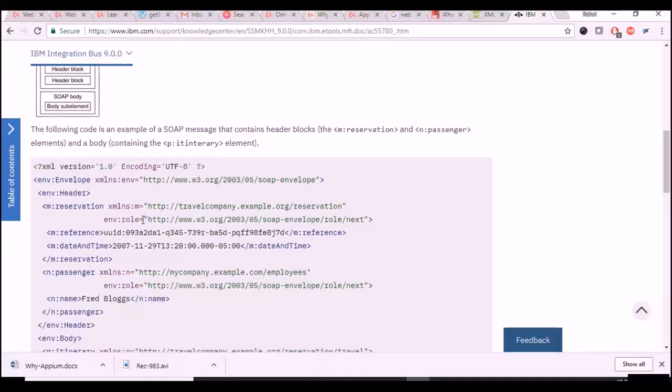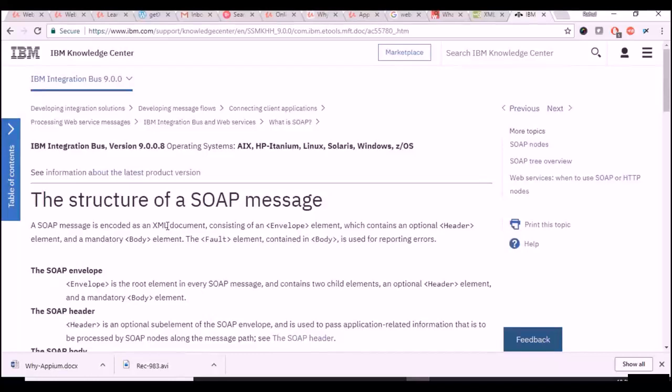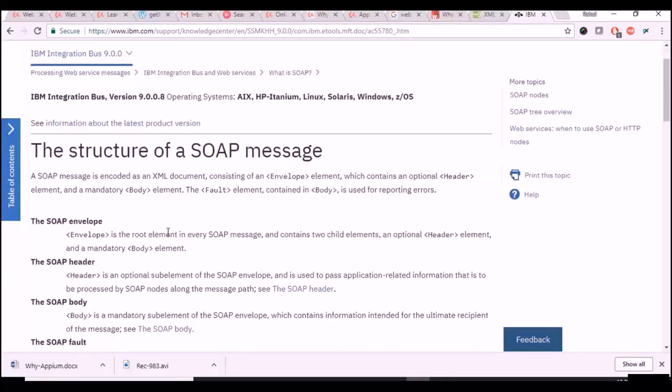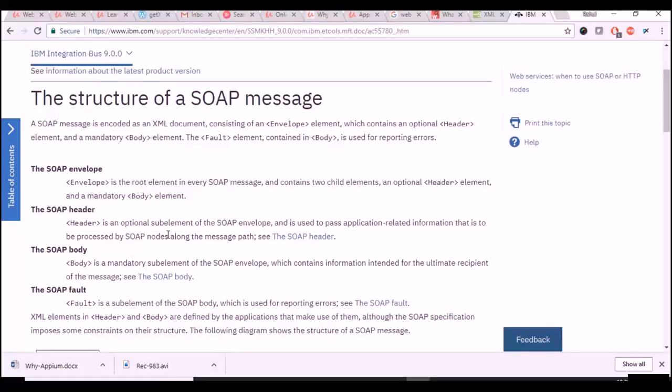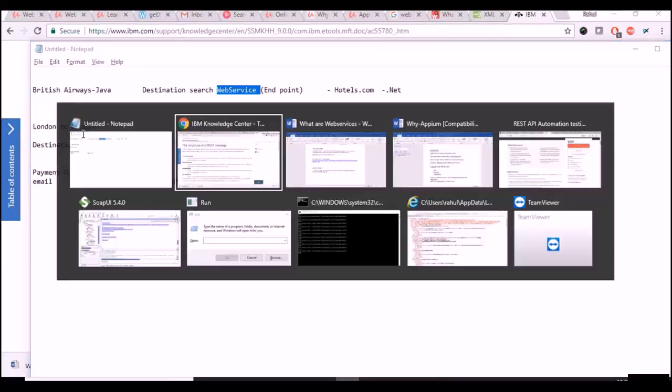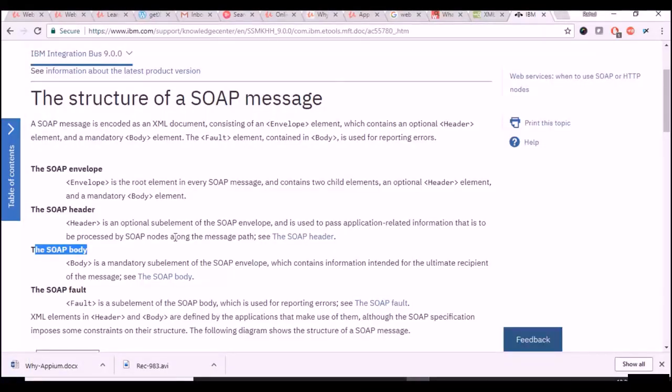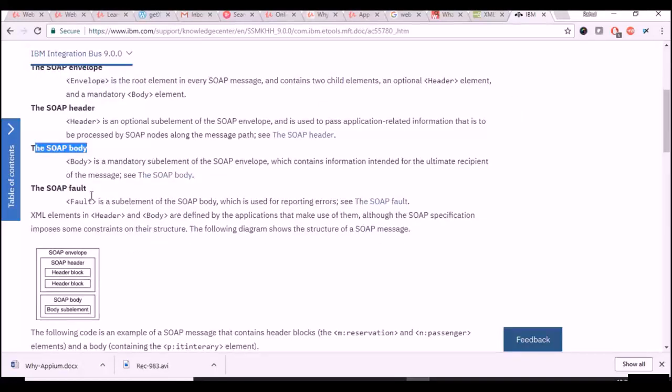So you can see that first the envelope will be there and thereafter the header. Header is all about if you have any cookies or some kind of information regarding that web service that you want to send. More about that I will be talking about when I take an example. So for now just understand how it looks. And body is exactly the data we need to send. So in this case we need to send Paris, because we need Paris destination hotels to display, so we send that as the body.